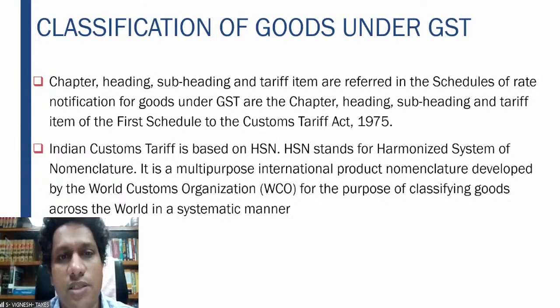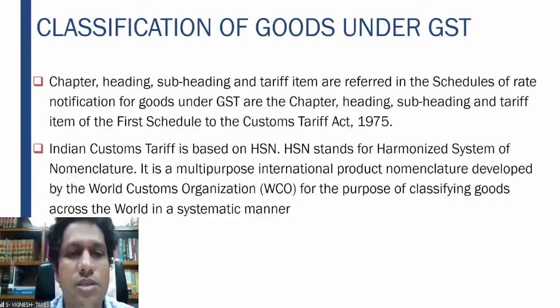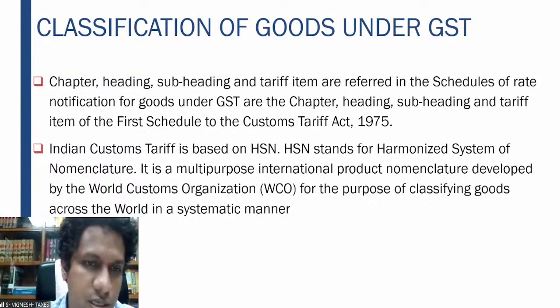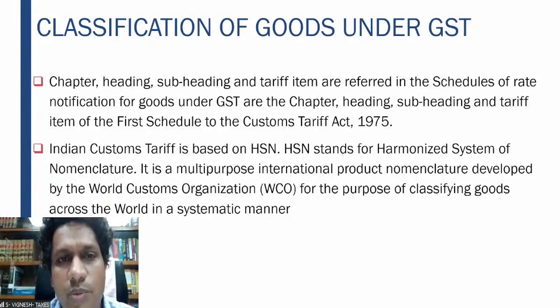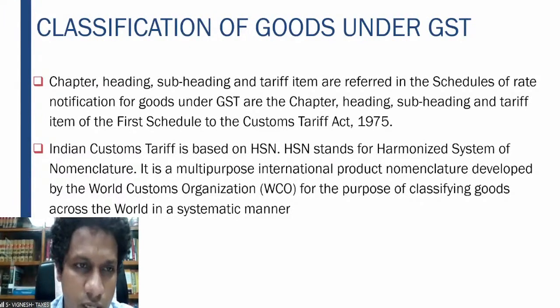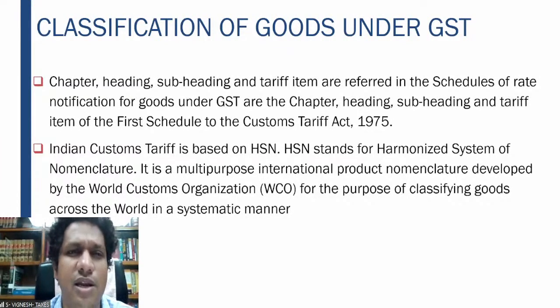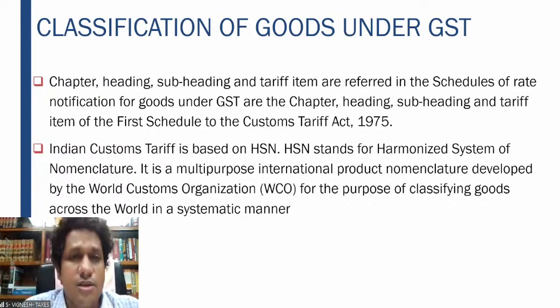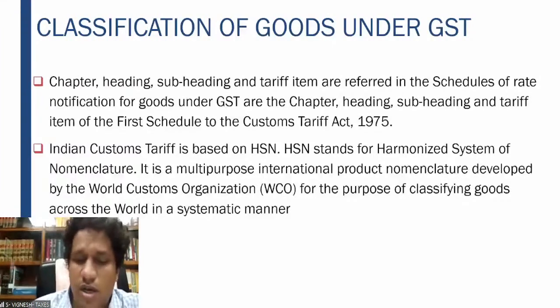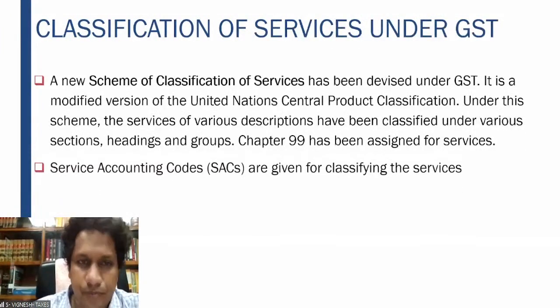Again, some information regarding the classification provisions. As I told you, classification of goods or services. For goods, it is done as per the harmonized system of nomenclature. It is a multi-purpose international product nomenclature developed by the World Customs Organization, right? So therefore, this is used for the purpose of classifying the goods in the invoice. So chapter heading, subheading, tariff item are referred in the schedules of rate notification. Rate notifications, no one will ask you what is the rate chargeable, it's not a memory class, it's just CA examination. So therefore, don't break your heads trying to remember the rates for each product.